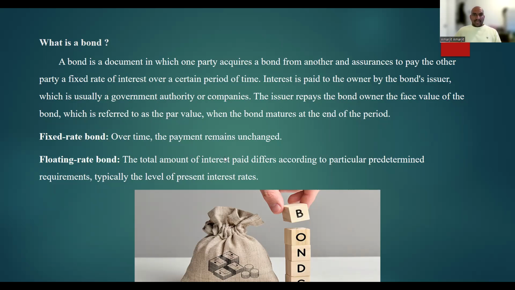In a fixed rate bond, the payment remains steady over time. For example, if the bond pays 5% interest, then the owner will receive the payment each year, often in semi-annual installments. This interest payment will not change. In a floating rate bond, the interest payment fluctuates based on some predetermined criteria, often the level of prevailing interest rate.